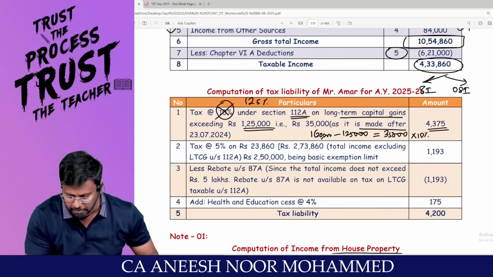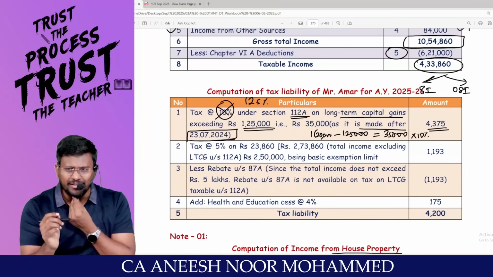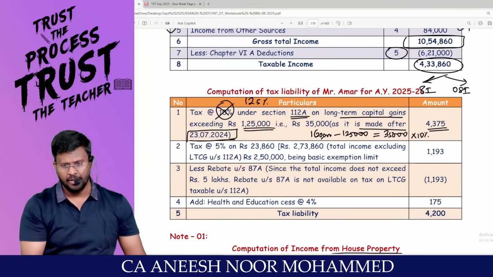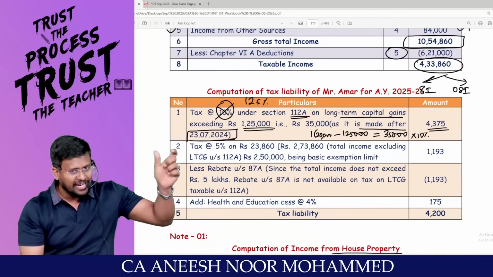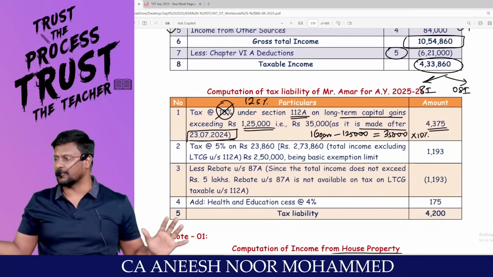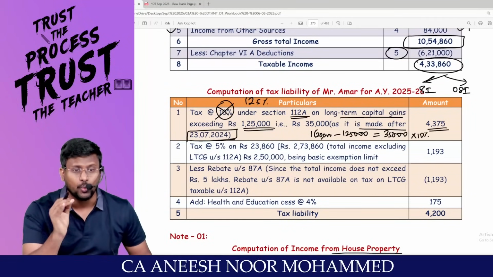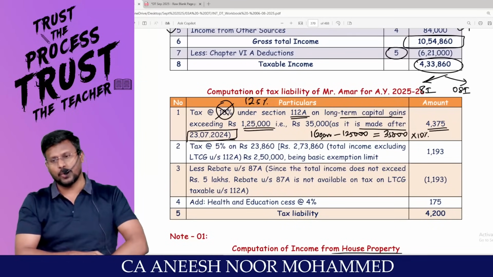As the sale is made after 23/7/2024, which is the cutoff date for capital gain. Since you have sold the capital asset after the cutoff date, under section 112A, up to 1,25,000 rupees is exempted. In excess of that, you are liable to pay tax at the rate of 12.5%. So the rate should not be 10. Intentionally writing it as 12.5%.